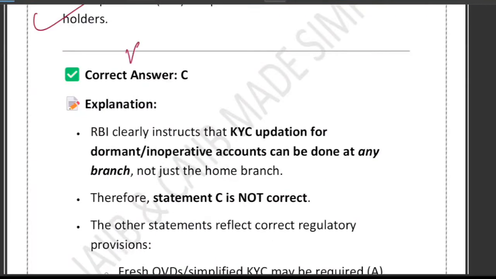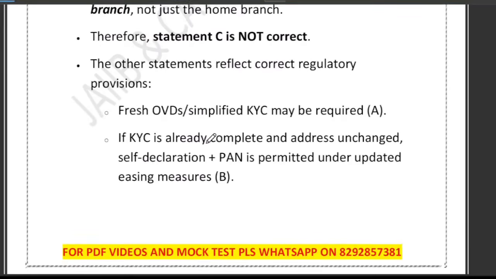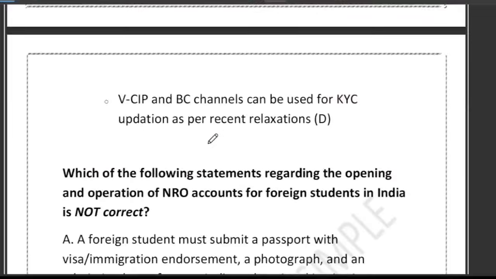So just remember this keyword: KYC, any branch, any channel. KYC means any branch, any channel, no need to go to the home branch. You can use VCIP or BC, anything. So a dormant account can be reactivated after fresh KYC if needed. And if the address is unchanged and KYC is complete, self-declaration plus PAN will work, and KYC updation can be done at any branch. The bank can use VCIP plus business correspondent for KYC update.